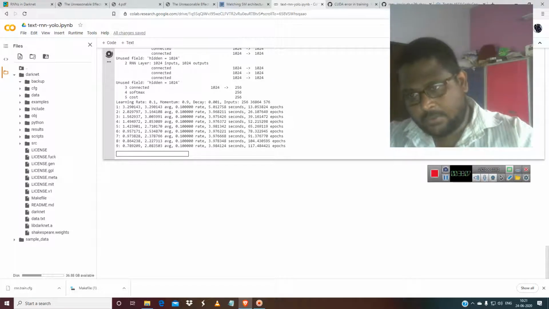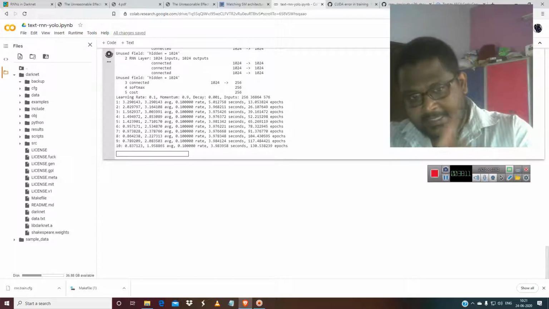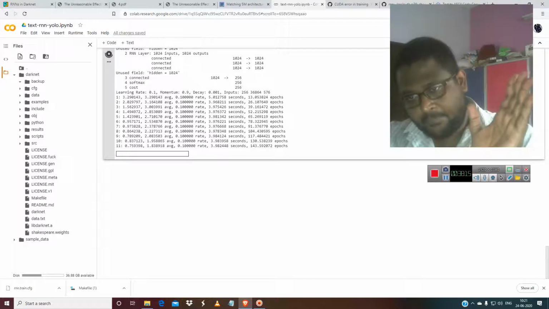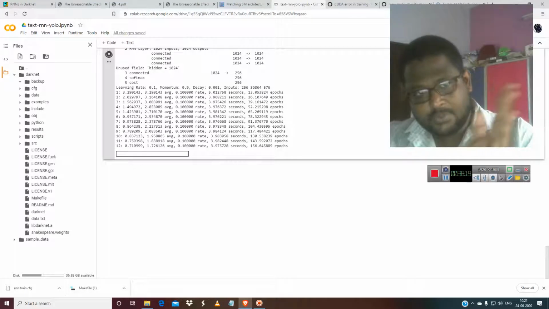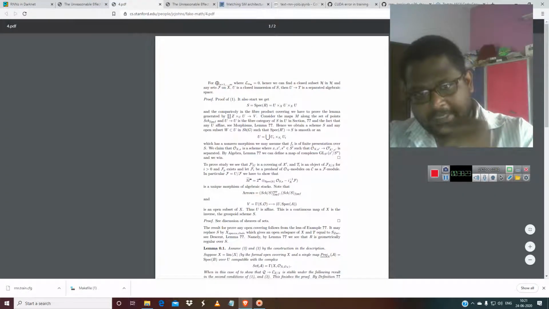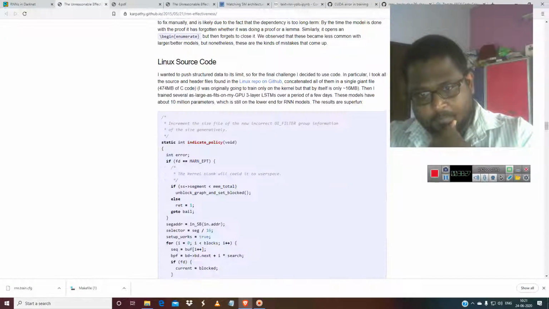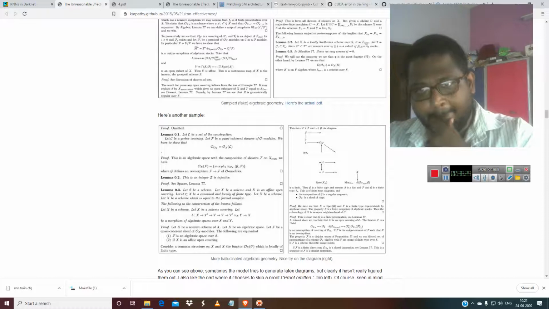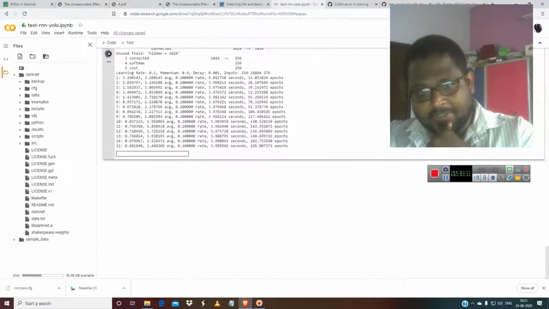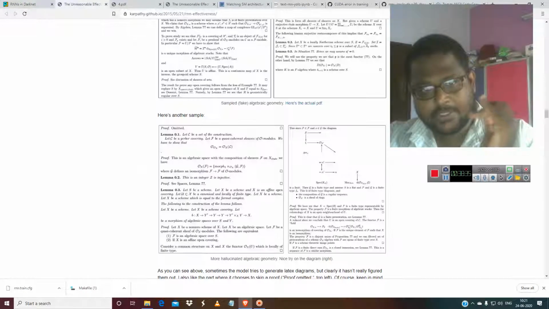So do this tutorial in the manner I have told you. Please refer to the GitHub and everything. If you don't refer to it, there will be a very bad time. Please do this step by step sequentially, and our aim should be generating math proofs with this RNN. So this is the text that has been generated. So let's start doing some math proofs, and programming languages also you can do.